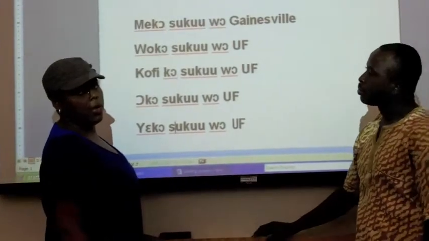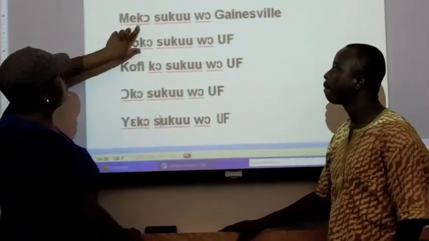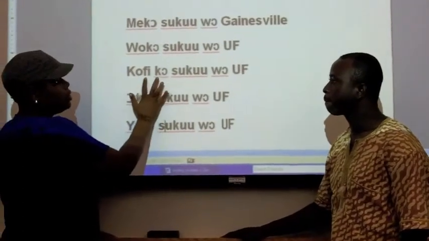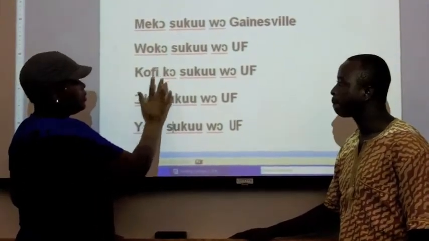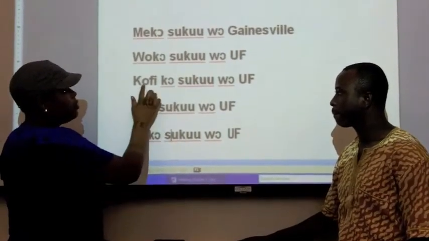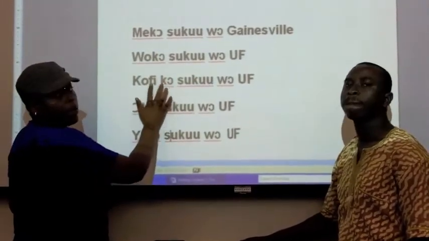So what's important to note here is when we have a pronoun and a verb, they're connected. When it is a noun, they are not connected. Again, this is a pronoun and a verb connected, pronoun and verb. But when we have Kofi, it's separate. Kofi ko.